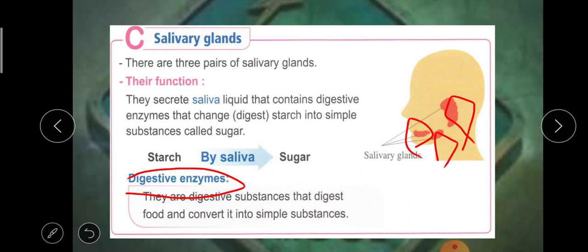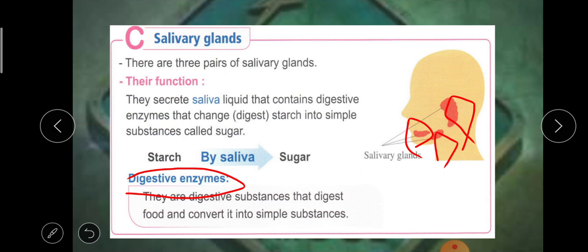Let's sum up. There are 3 pairs of salivary glands which produce saliva. Saliva is a liquid that contains a digestive enzyme. What is a digestive enzyme?